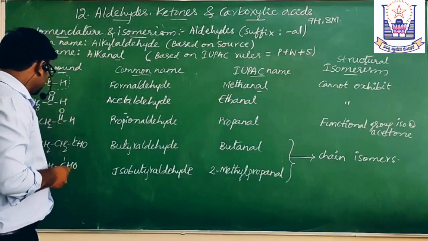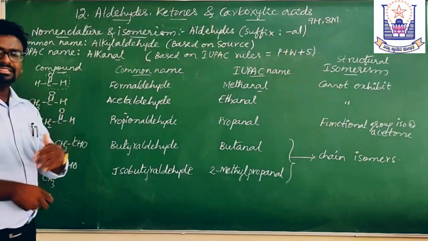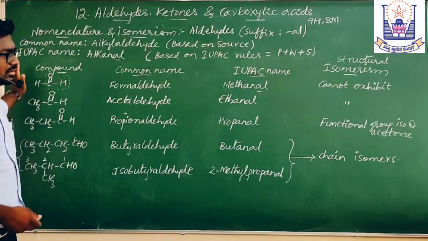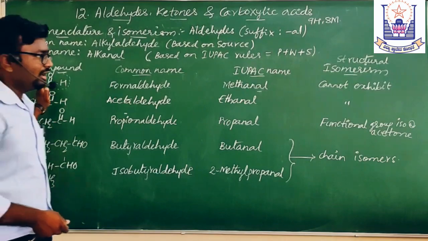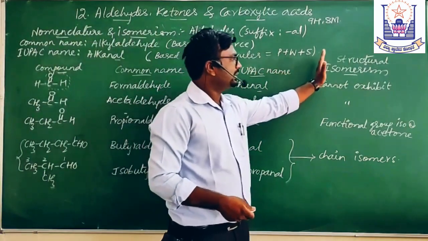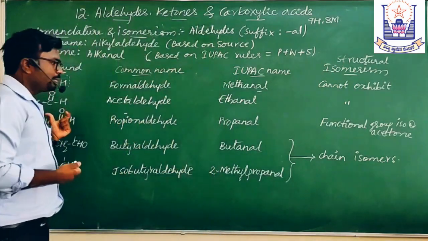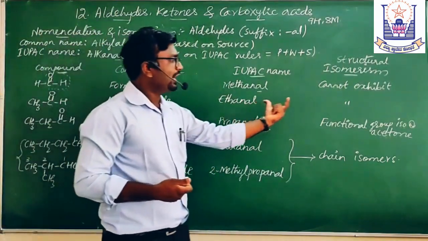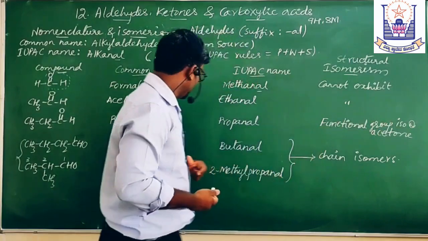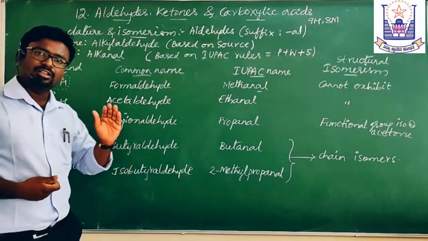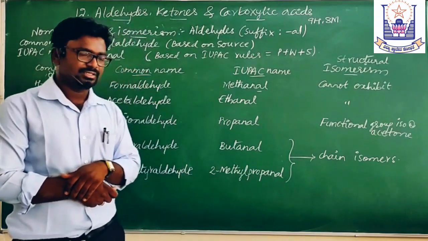See what you are understanding from this. The first 2 compounds cannot exhibit any kind of structural isomerism. The next one, propanal, can exhibit functional group isomerism. All the higher aldehydes also exhibit functional group isomerism.